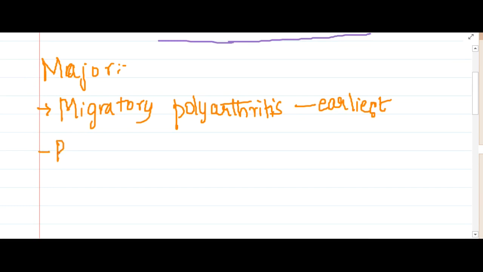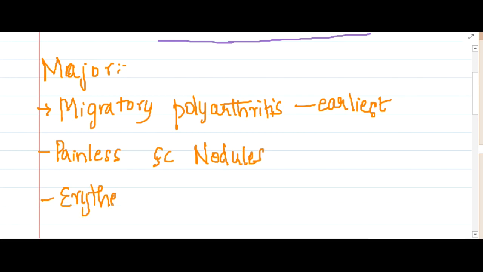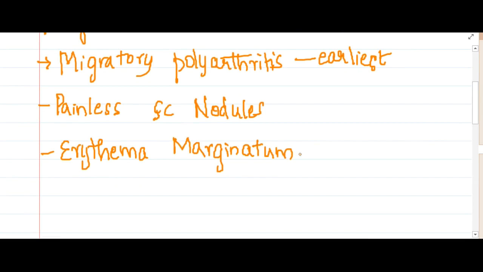Then painless subcutaneous nodules are seen, and it also causes erythema marginatum, a red annular rash with central halo or central clearance.